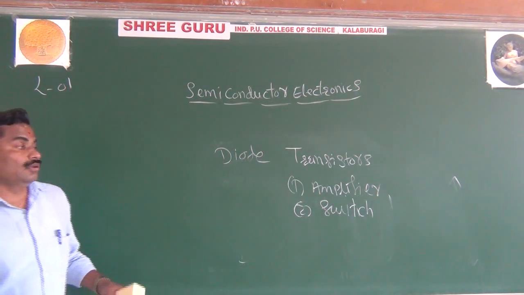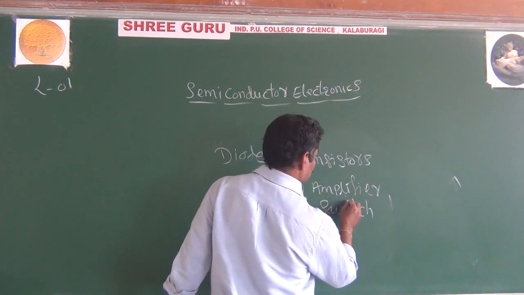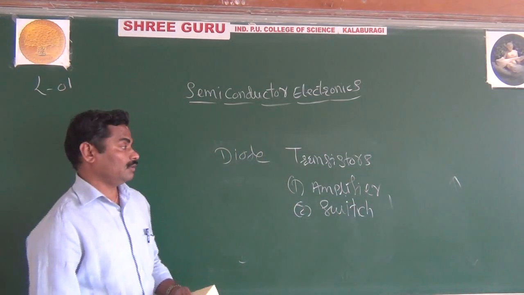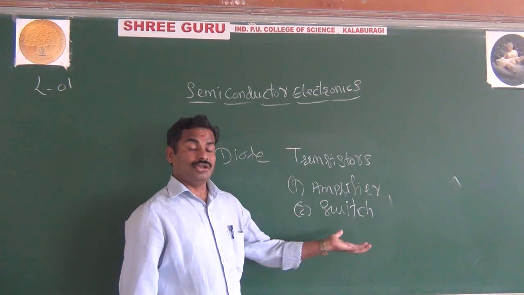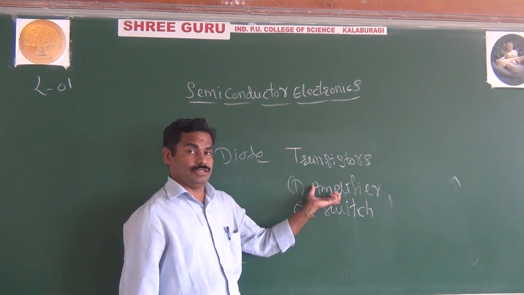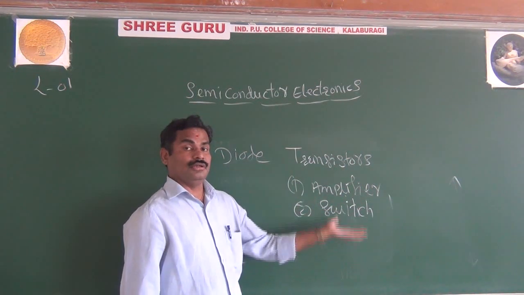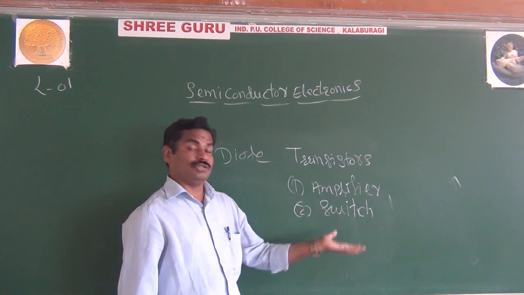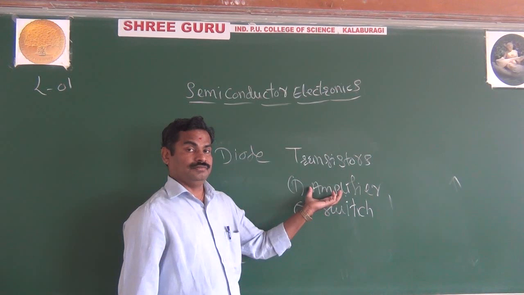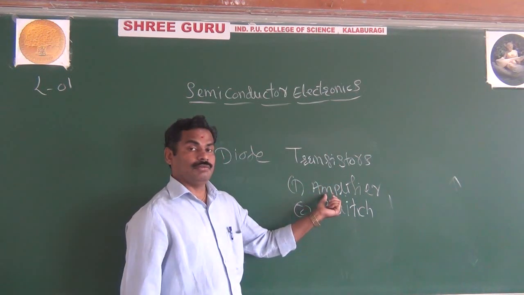The important thing about an amplifier: you can send the input signal and amplify it, increase or strengthen the input signal. That is nothing but an amplifier.